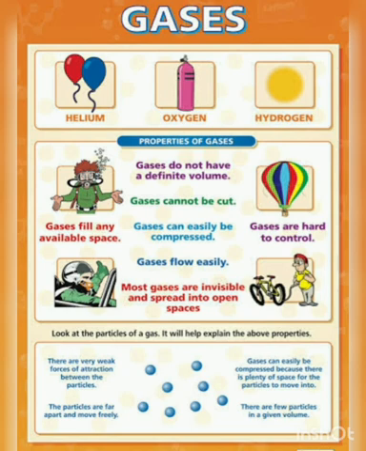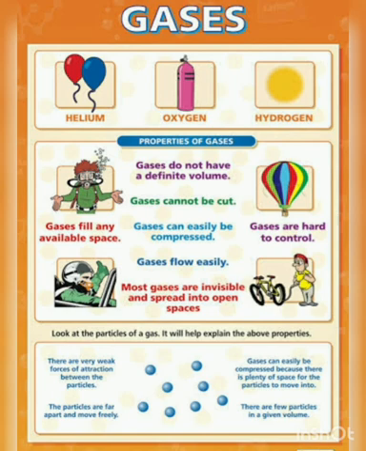That means the intermolecular force of attraction is negligible and the intermolecular space is maximum in gas. Gas can flow easily because the intermolecular space is maximum in the gaseous state.